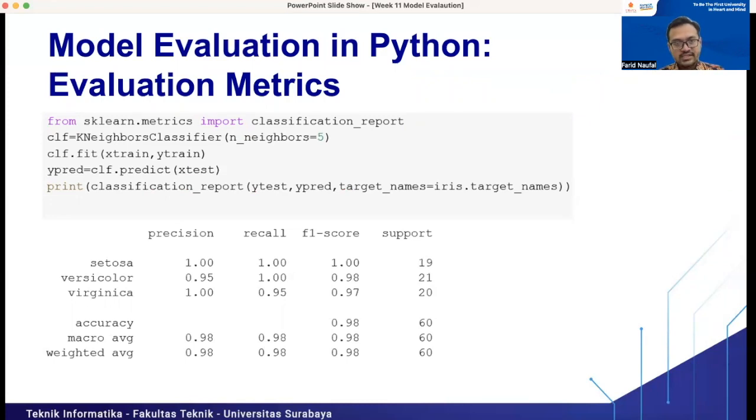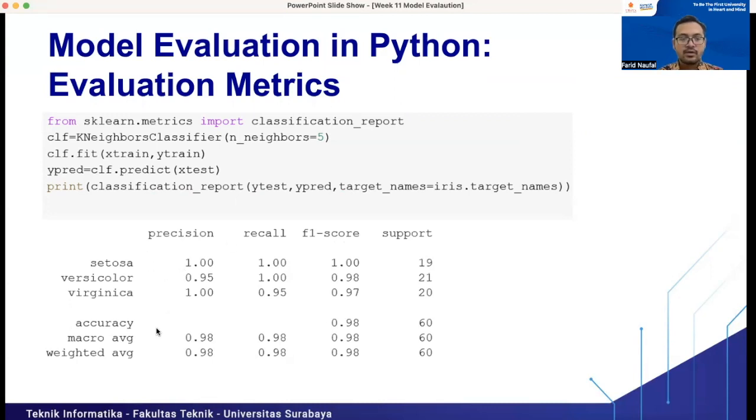The next one is showing the classification report. We don't need to show the metrics one by one, right? If we call the classification report, we can get all of the performance metrics. We can get precision, recall, and F1 score for each class.